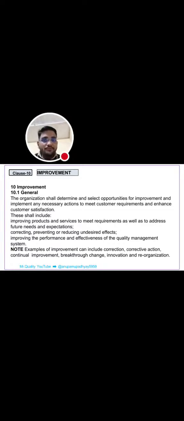Next clause is 10, that is improvement. There are three subclauses. First is general requirement of improvement. Second is nonconformity and corrective action. What nonconformities happened and what are their corrective actions? And 10.3 is continual improvement. First is general requirement of improvement. What are the requirements? Examples of improvement can include correction, corrective action, continual improvement, breakthrough change, innovation and reorganization, data and their analysis.